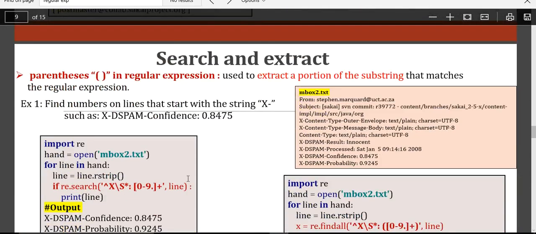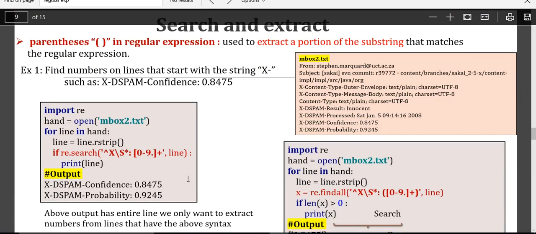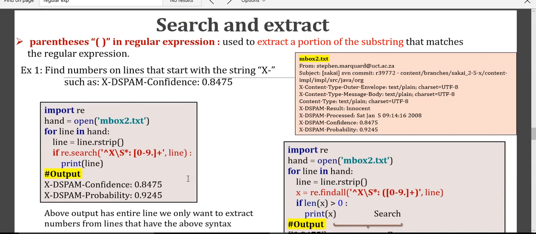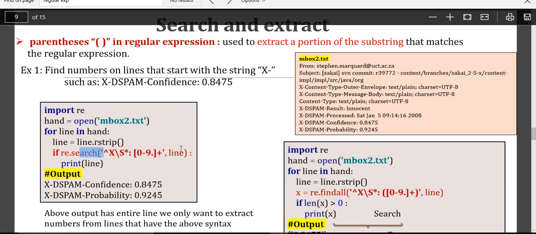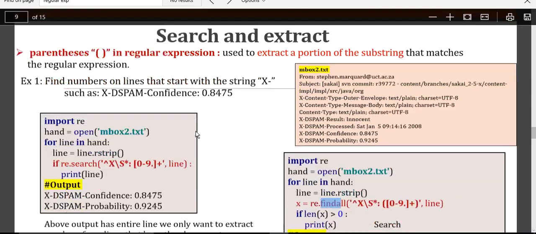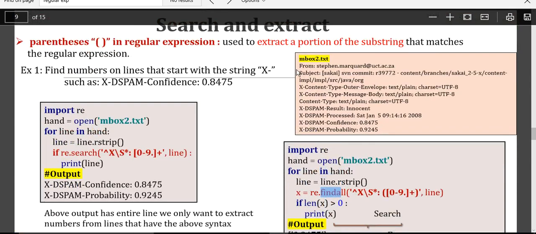Okay, let's move on to how to use parentheses inside a regular expression. We are seeing the difference between using the search method and the findall method. Say, for example, I have a file. Please beware of this.